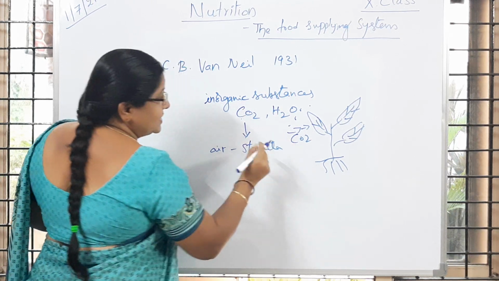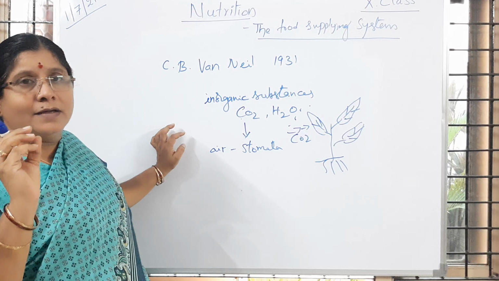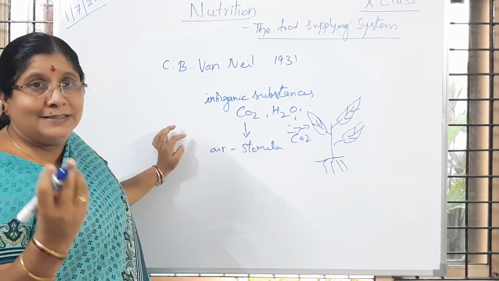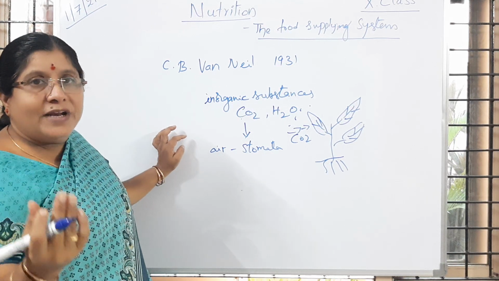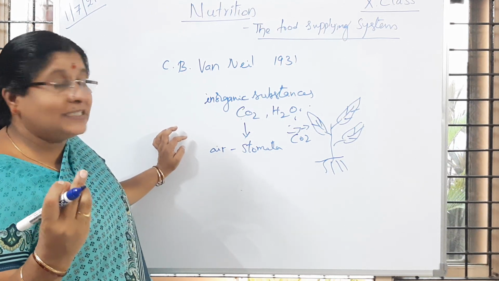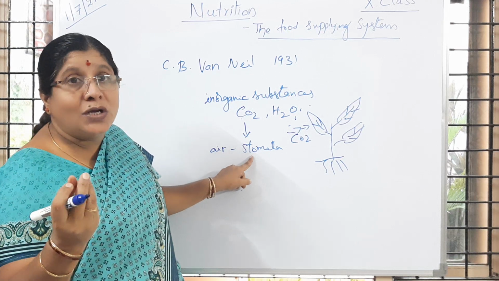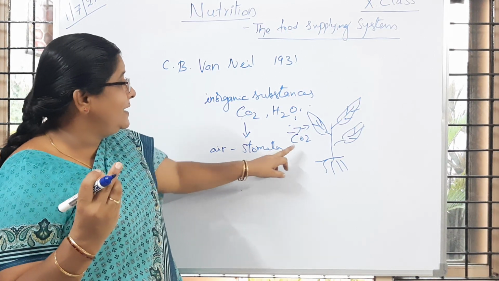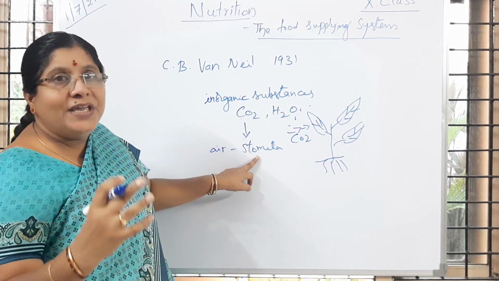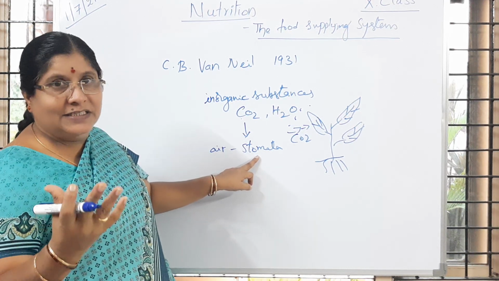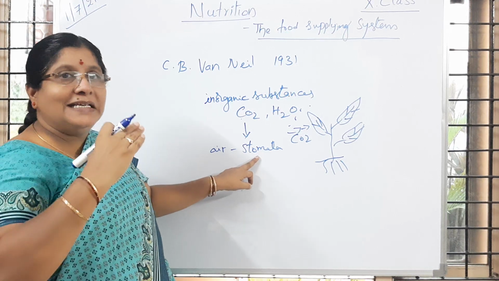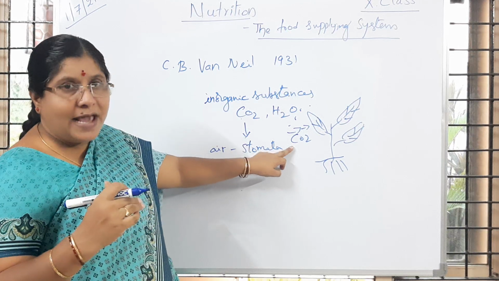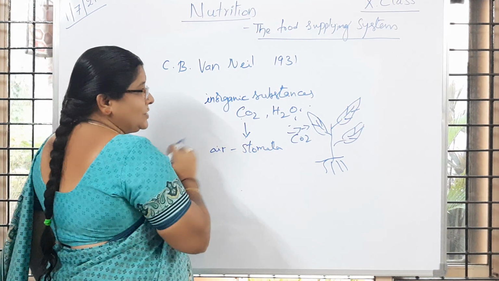Do you remember what these stomata are? Stomata are developed from the dermal tissue, and they are present in the upper and lower epidermis of the plant parts. They are the small pores which are present in green parts of the plants, and they allow gaseous exchange. Is it clear to you? The entry or exit of substances happens here. Carbon dioxide and oxygen move through stomata.